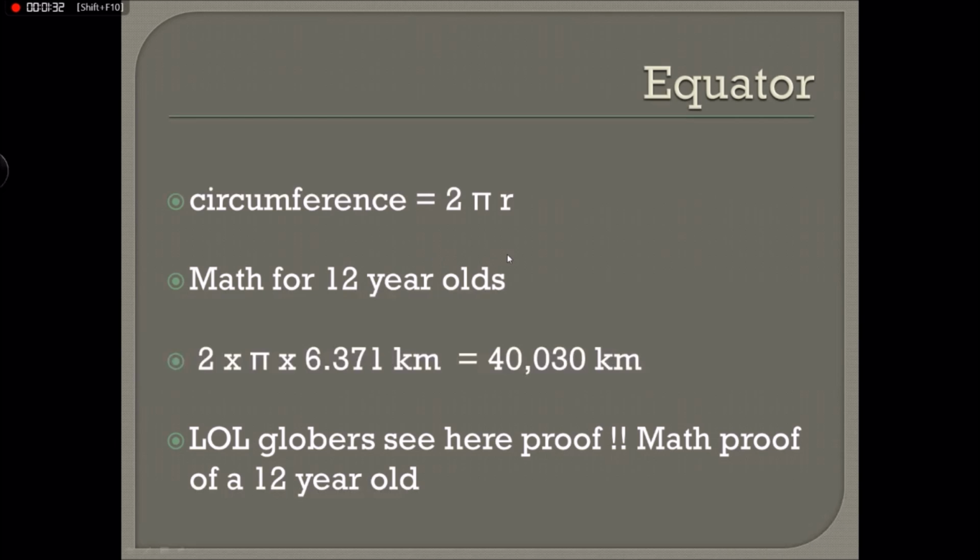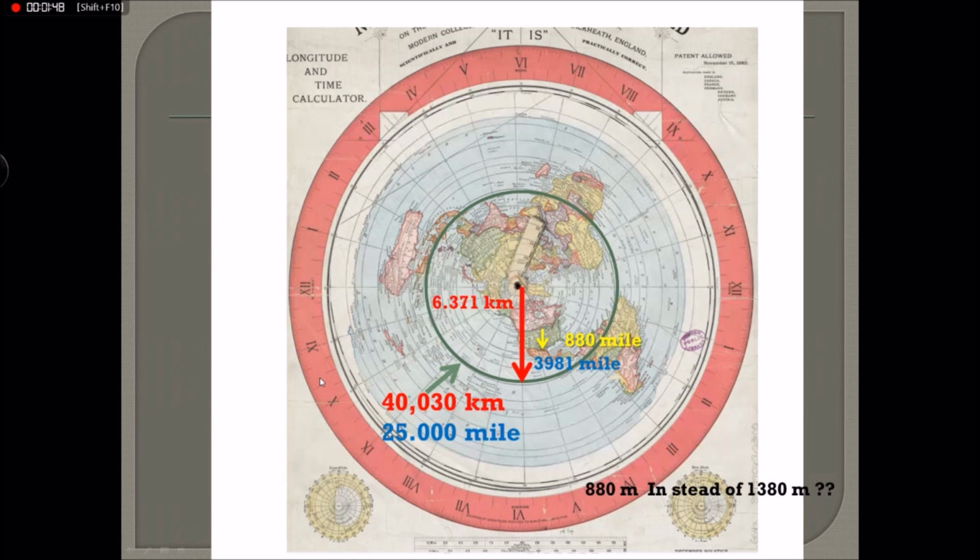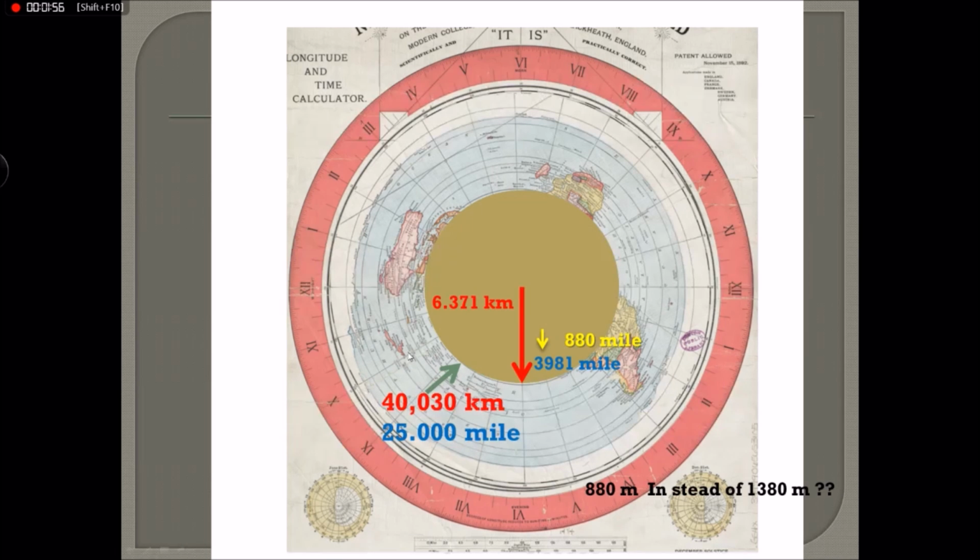We then said that this was some sort of proof toward globers. We concluded that somehow that would influence the distance of, or the size of the United States, but we'll come to that later. Now what I'm going to do now is take you along with a more practical example, and we cut out the part of the flat Earth map from North Pole to equator, and then have a look at that map.